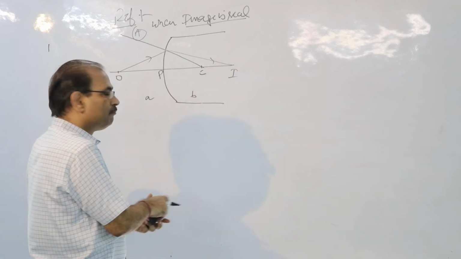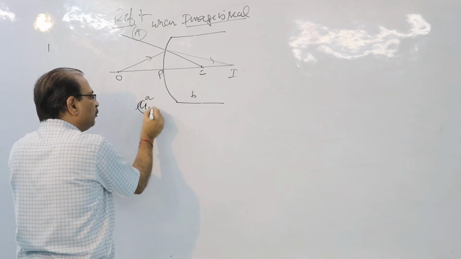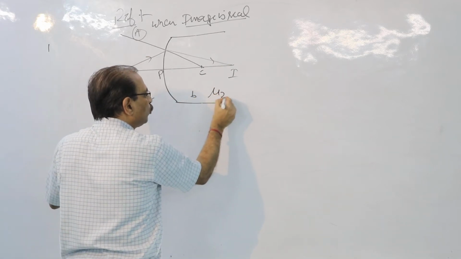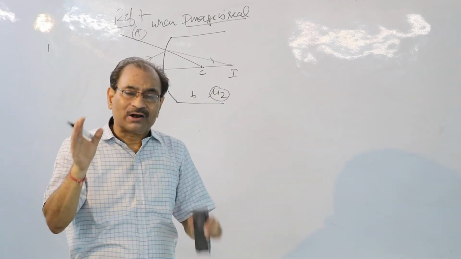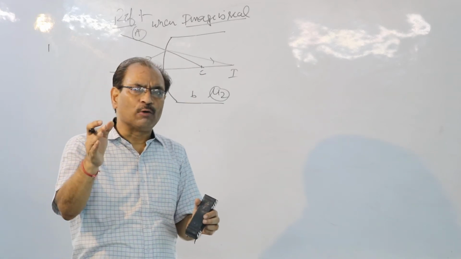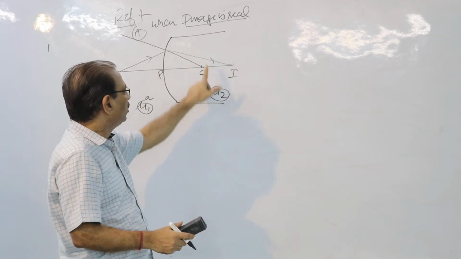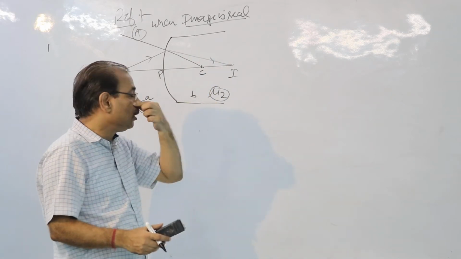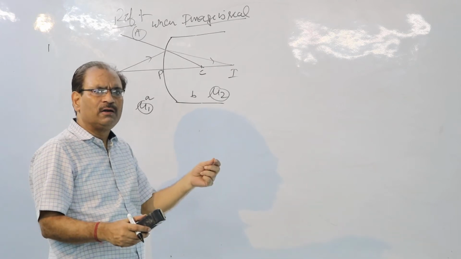All right, children, suppose the absolute refractive index of this medium is mu1, and of this medium mu2. So what happens as far as the final result is concerned? Before writing down the final result, I wish to tell you case number 2 also. This diagram, when you go for the proof of the formula, will be manipulated later on.